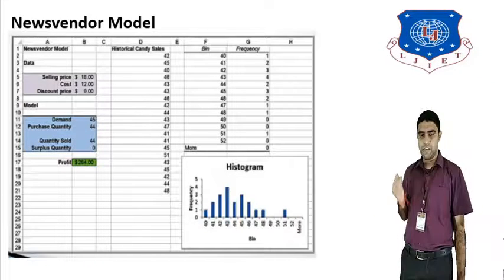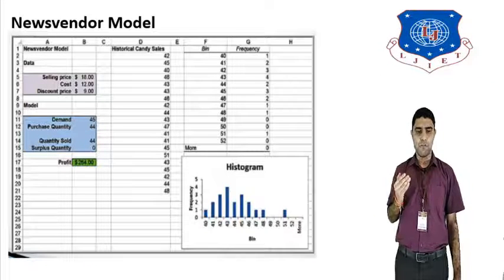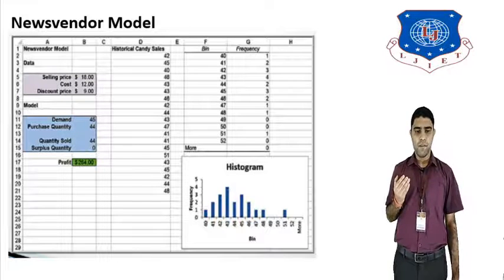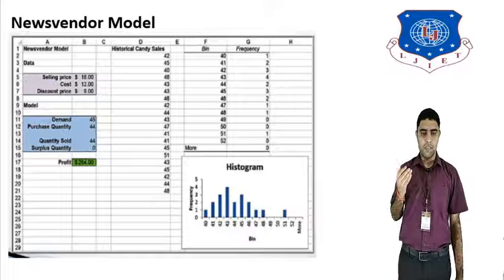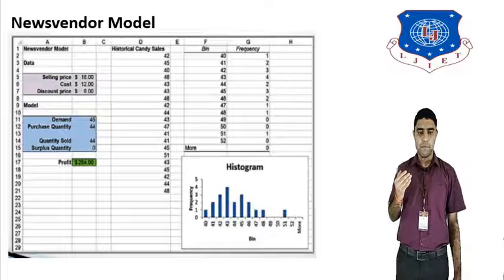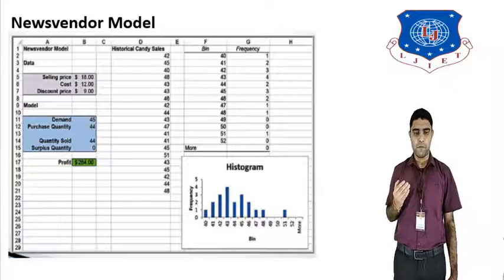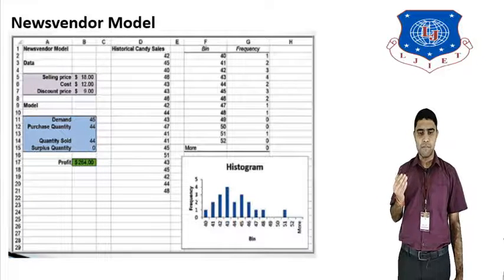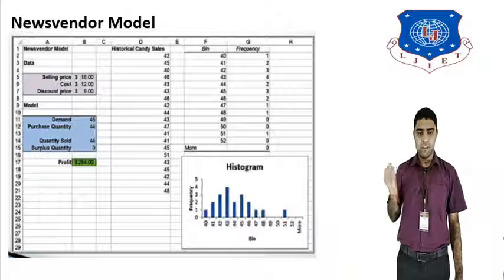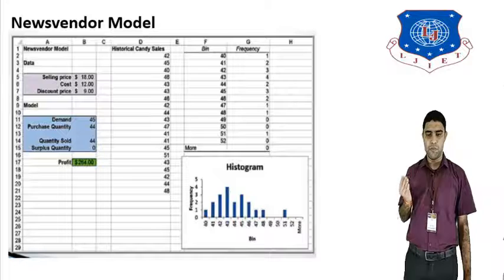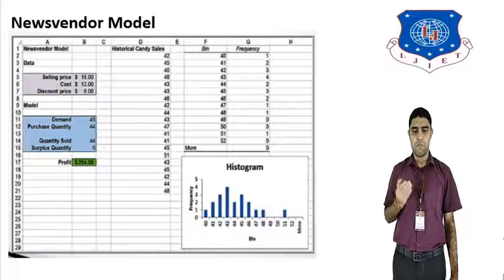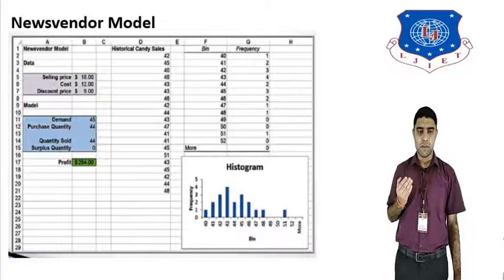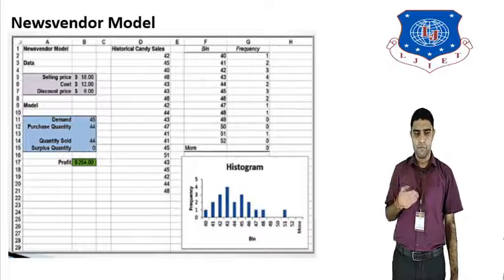In the figure we can see the example of the news vendor model, where demand is 44 and purchase quantity is 44. So the predicted profit will be $254. The historical quantity data is given, the bins, and then the frequency is given, and a histogram graph is plotted of bins versus frequency. This is the news vendor model for the Moore pharmaceutical example.